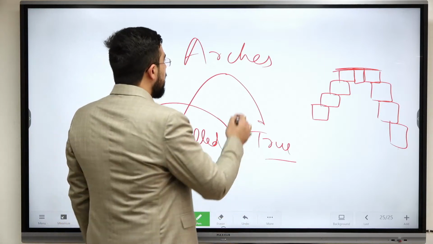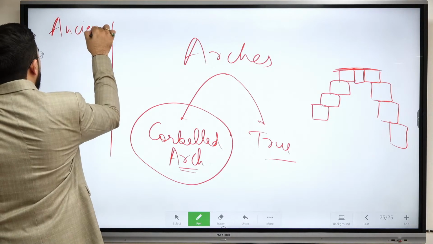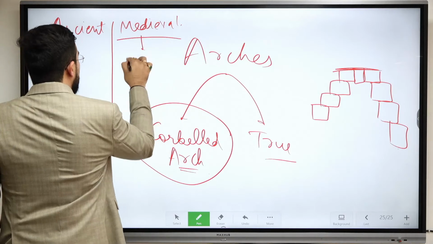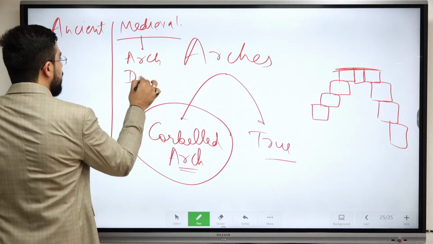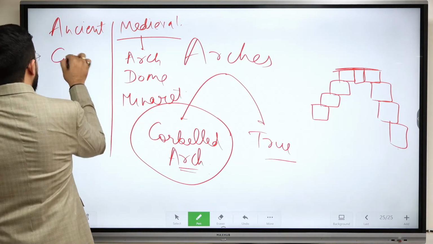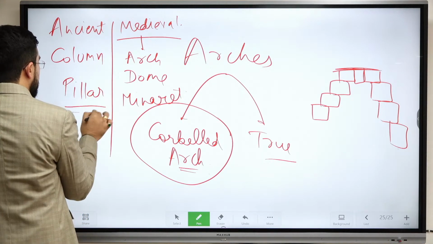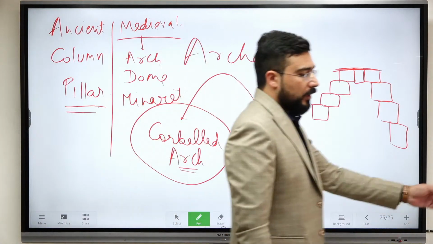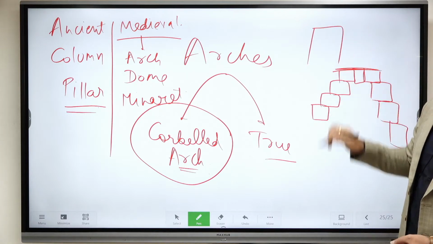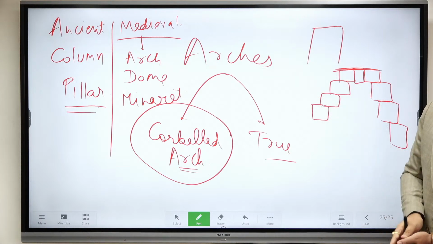All right. If we see the fundamental differences in the architecture of ancient India and medieval India, here they shifted towards arch, dome and minaret. Earlier we were dependent upon columns and pillars. It was a very simple structure of our temples of ancient India. But here we depended upon arches, domes and minarets.